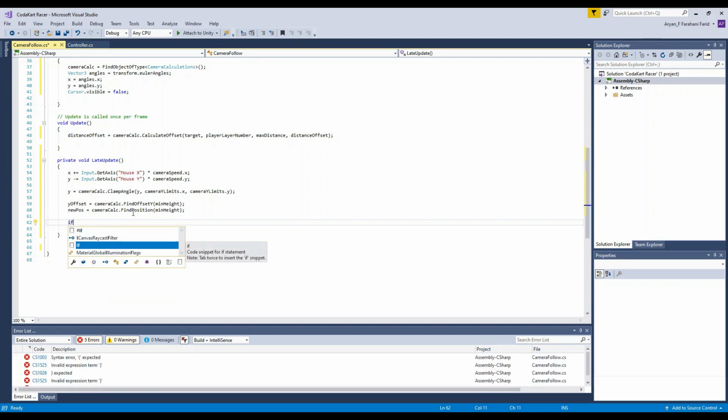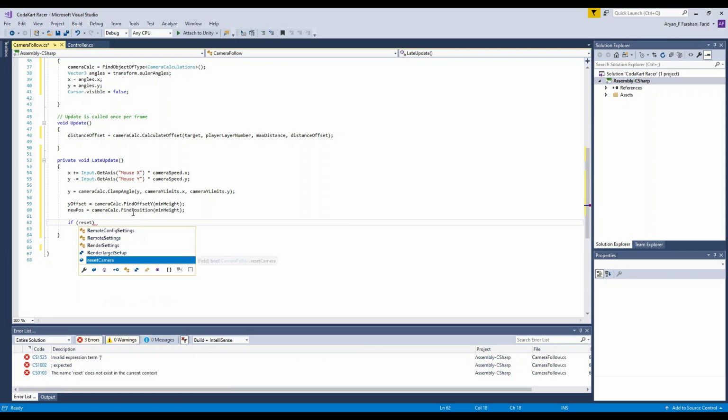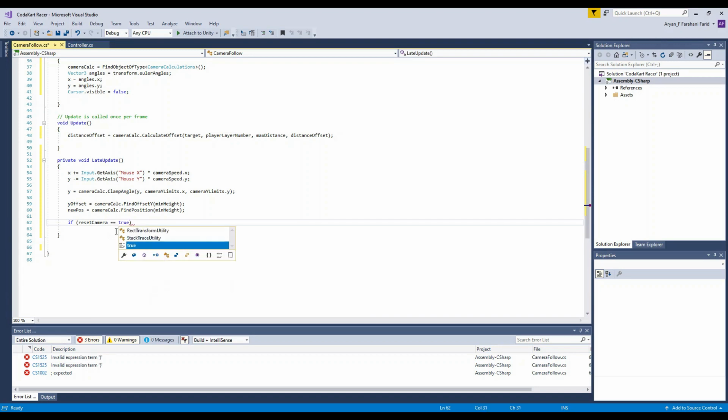This is our first if statement in our code. So if space, make sure to add the space, the parentheses, and then you want to write reset camera. There we go. Okay, now you want to write in that reset camera, you want to write equals true. Make sure to write true.